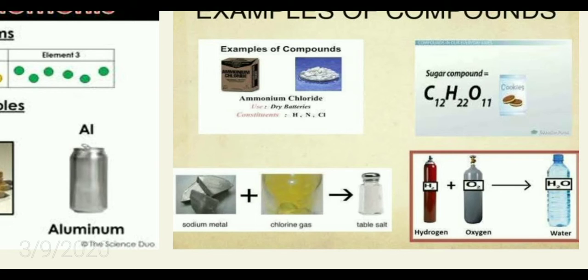That is, you have hydrogen, nitrogen and chlorine atoms. Together they form the molecule ammonium chloride. So we call this a compound. In this we have only these three kinds of atoms. Other than these, no atoms will be there. So it is a pure substance, but it is a compound.